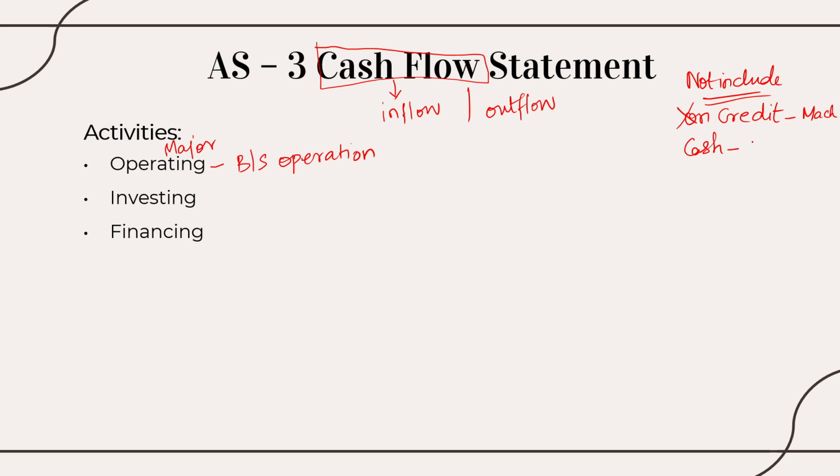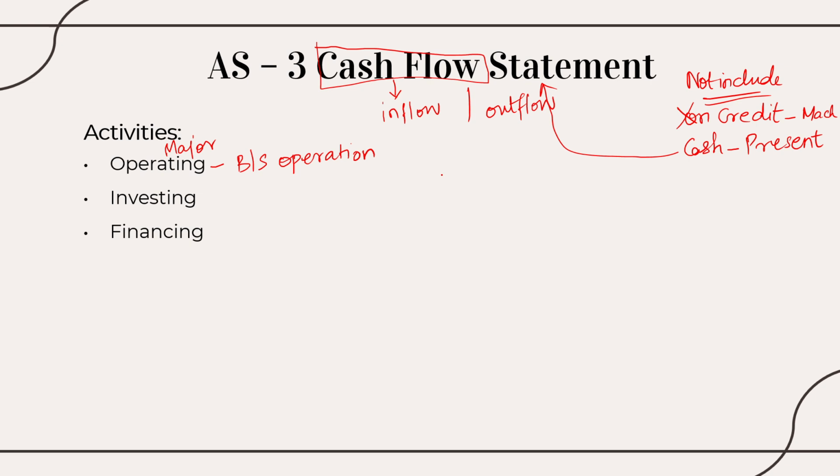The cash element should be present in order to be considered in CFS. Either there should be an inflow of cash or an outflow of cash. Why am I doing this CFS? To find out what amount of cash I have put into my business and what amount I have actually taken out of the business, whether it is actually profitable or not, whether I have a negative or positive cash balance.